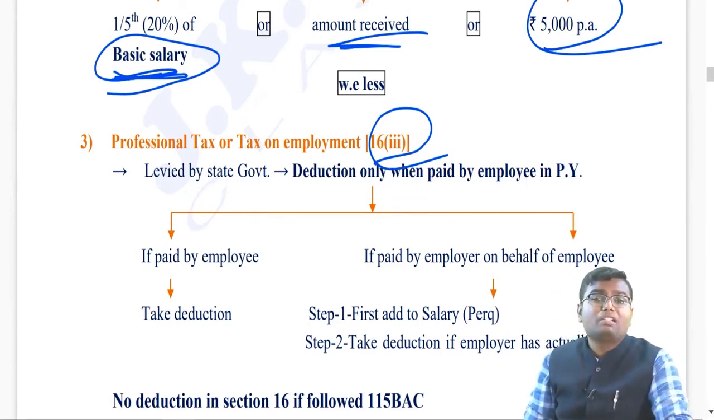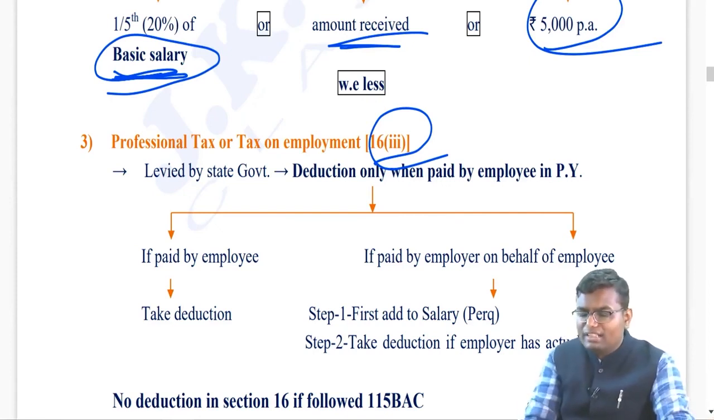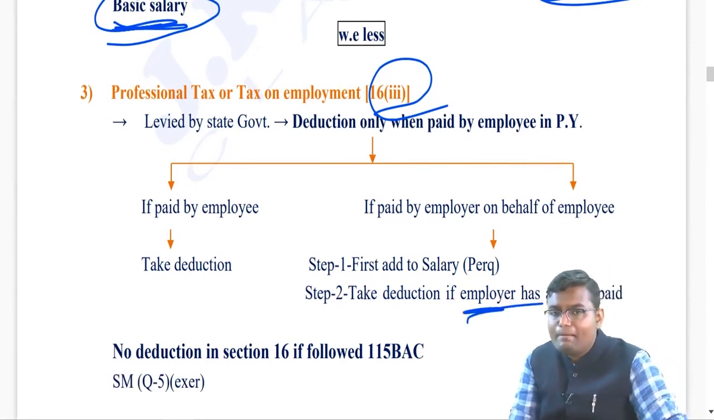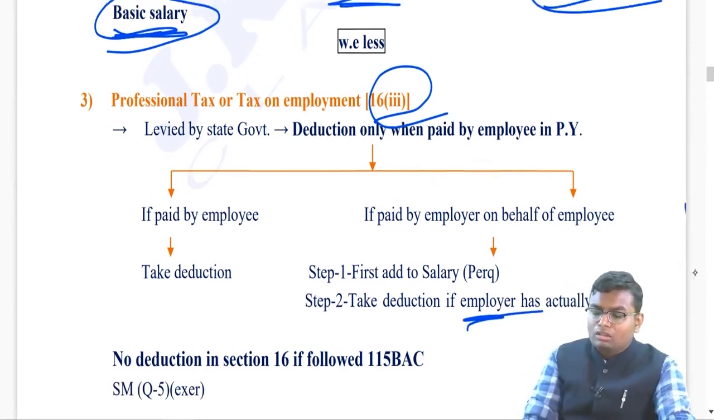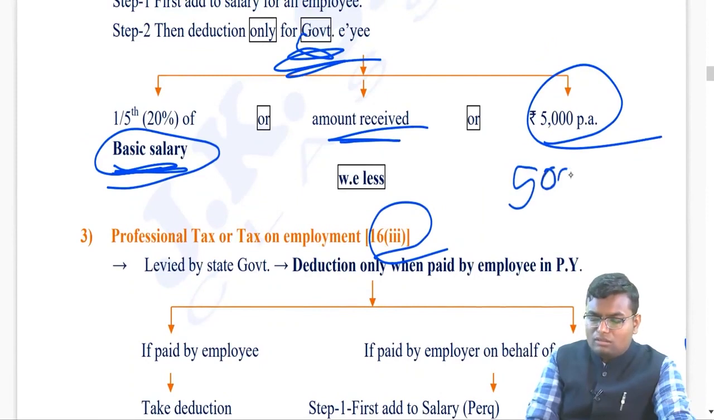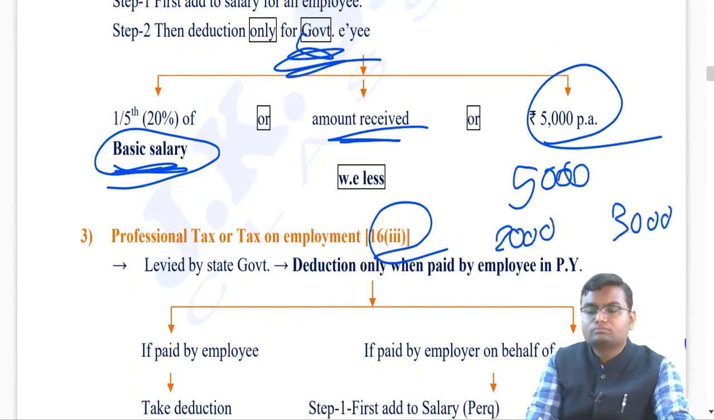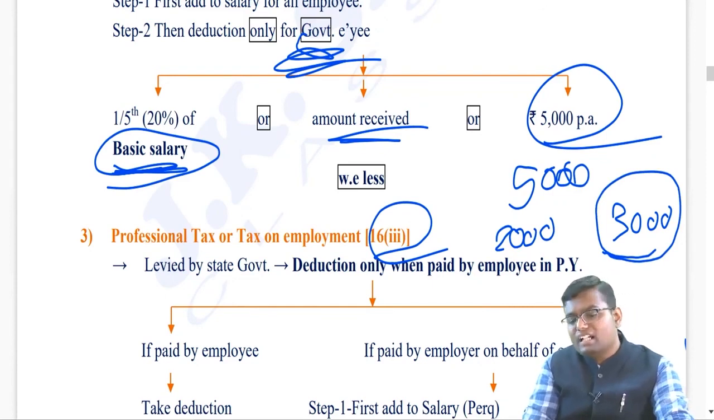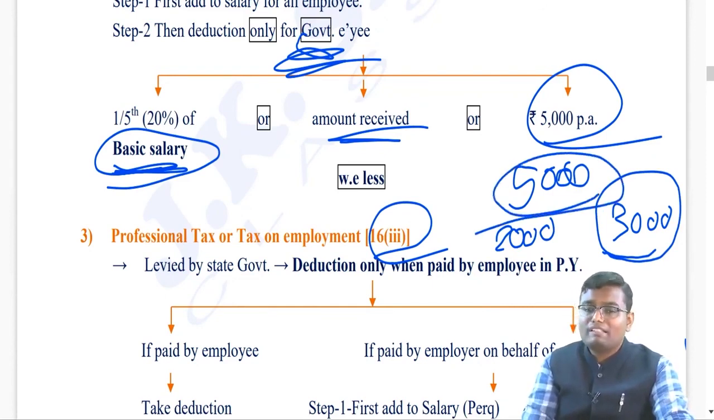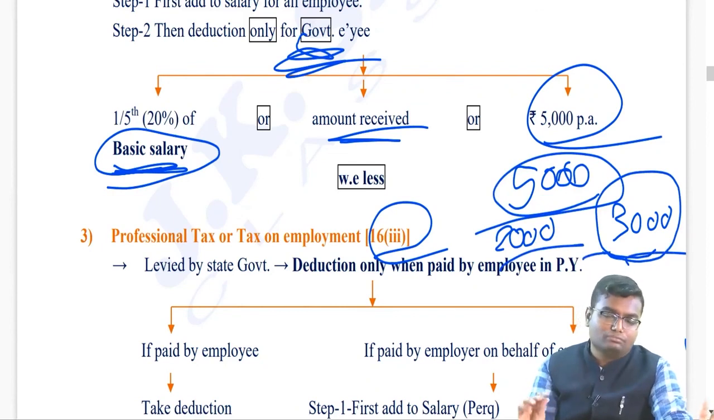Then can I say it is a perquisite for employee? So first you have to add this perquisite into your income and then you take the deduction if it is actually paid by employer. For example, the total professional tax is 5,000, 2,000 paid by employee, 3,000 paid by employer. So what I will do? I will add into my income rupees 3,000 because it is paid by employer. But I will take deduction of entire 5,000 because it is paid by me plus my employer both.